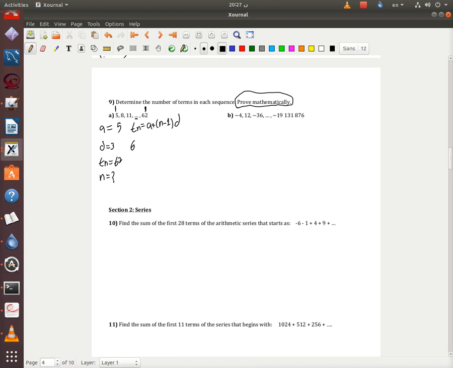So Tn is 62, and a is 5, and n, we do not know what n is, right? So we keep it like this, and d is 3. So we're going to have 62 minus 5, so I'm going to have 57. 5 is already gone, so I'm going to have n minus 1 times 3.